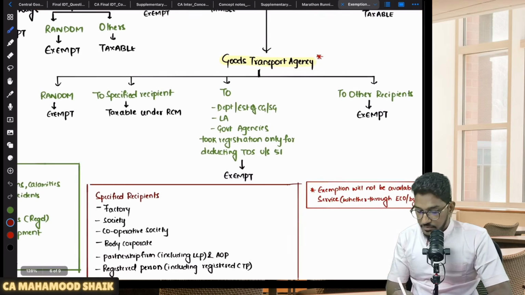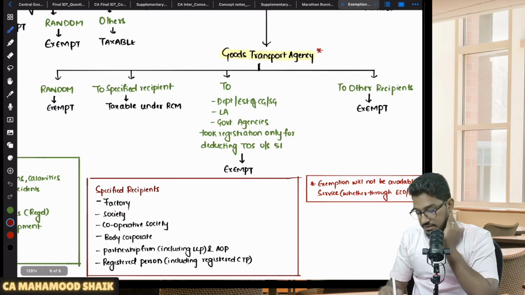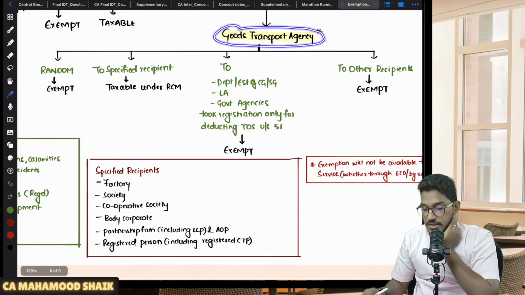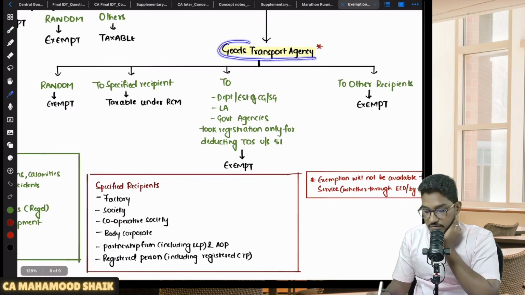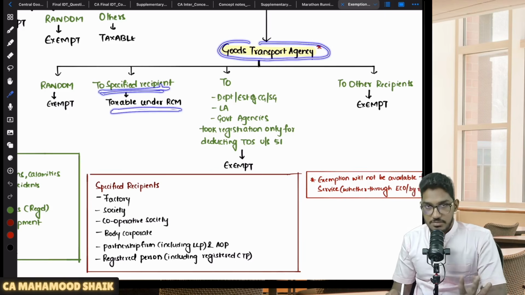Okay, right. So if you try to link it with GTA services here, I'm talking about services provided by GTA. What will happen is, if the recipient is a specified recipient, just now I have told who all are the specified recipients, it will become taxable under reverse charge mechanism.